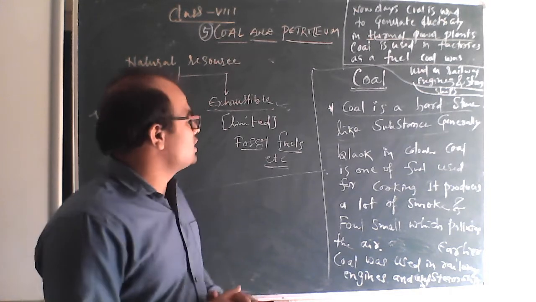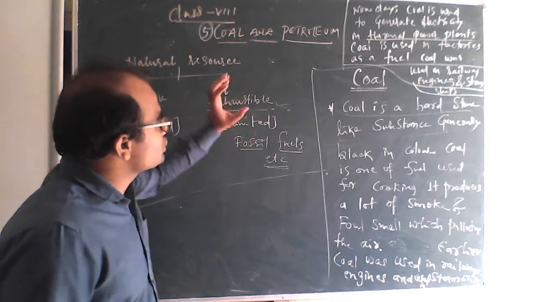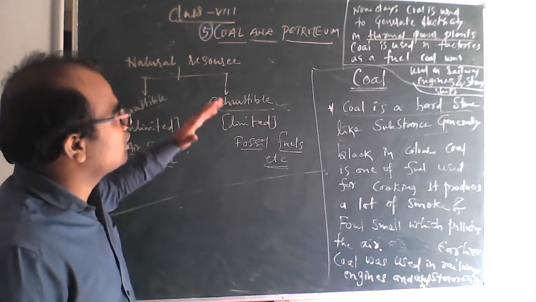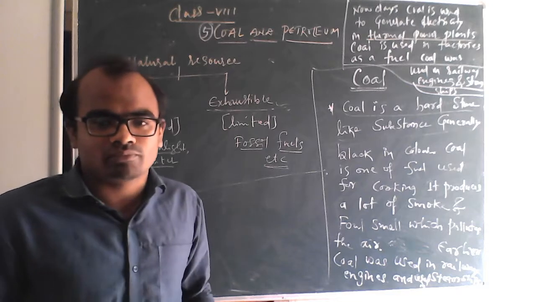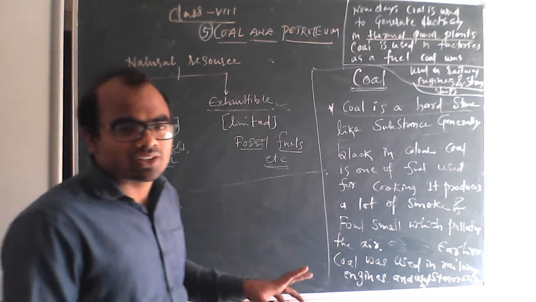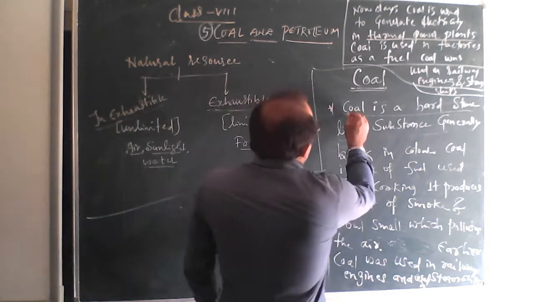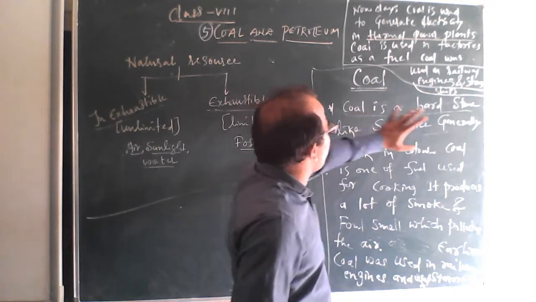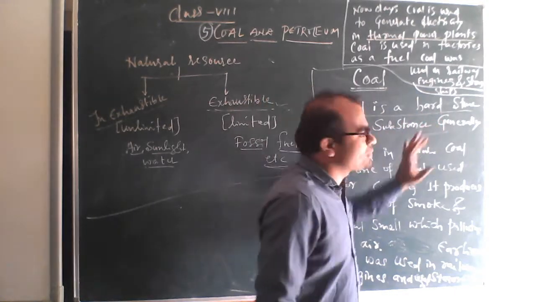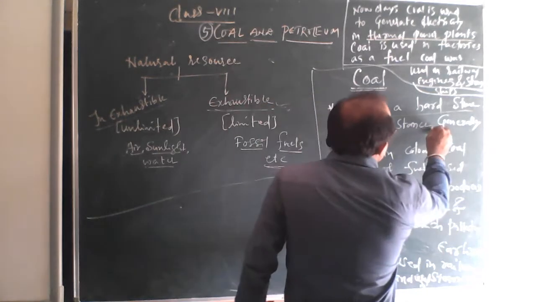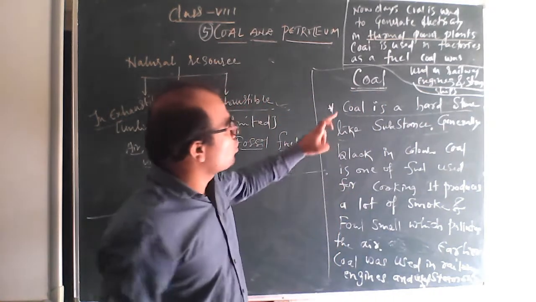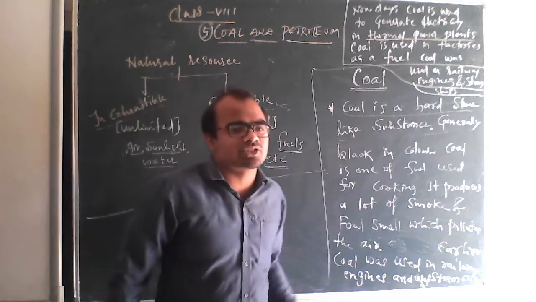Okay. See here, these are what is coal. Then what are the properties of coal? So I will explain it once again. Okay. See what is there. First one, coal is a hard stone-like substance. It is hard and it is a stone-like substance. Here the full point. Coal is a hard stone-like substance.